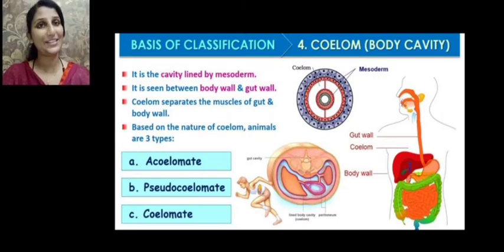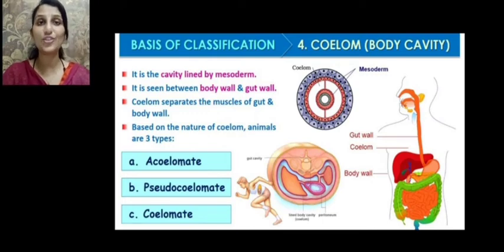Now the next basis of classification is coelom, or the body cavity. The coelom is the cavity which is lined by the mesoderm. We can see this is the coelom, and it is lined by the middle layer called the mesoderm. The coelom is seen between the body wall and the gut wall, so it is also called a body cavity. The coelom separates the muscles of the gut and the body wall.